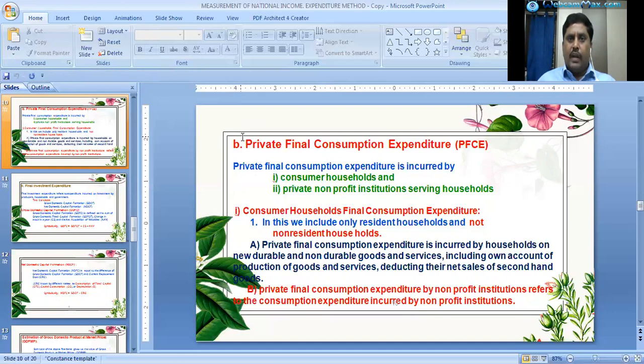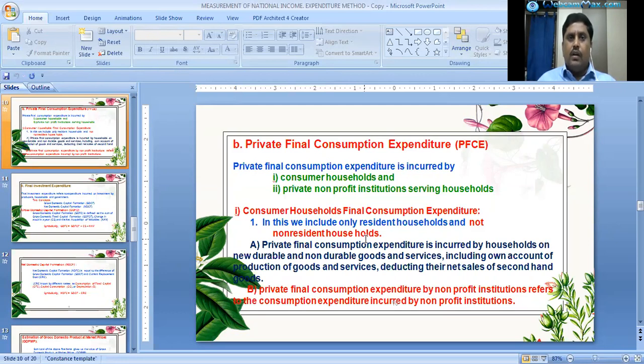Private final consumption expenditure by households is equal to expenditure on new durable and non-durable goods and services, imputed gross rent of owner-occupied buildings, and food grains and other items produced for final consumption, plus benefits like wages and salaries, rent-free accommodation, non-durable goods and services received in kind, plus net value of gifts received in kind, plus direct purchases abroad.